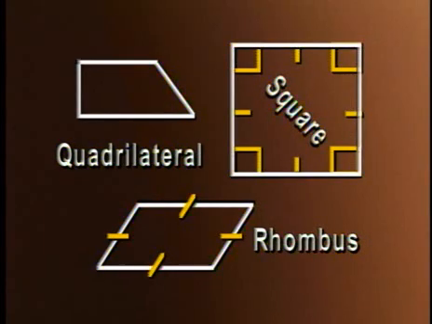A shape that has four sides that are all the same, whose angles are not all the same, is called a rhombus. So simply saying that a square is a quadrilateral with four equal sides is incorrect. It's a rhombus. A square is a quadrilateral with four equal sides and four equal angles, or four right angles. Three other very common types of